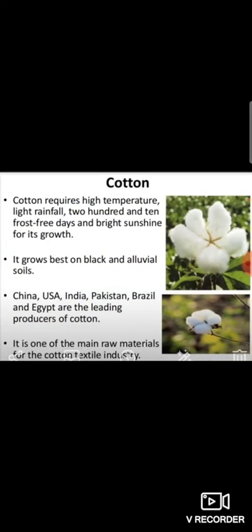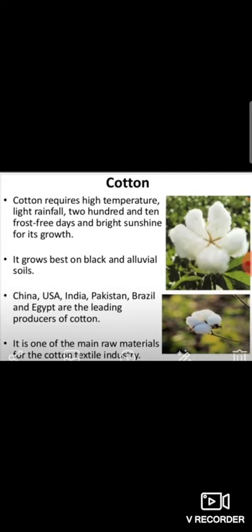Now, fiber crops. Cotton. Cotton is a fiber crop which provides raw material to the cotton textile industry. Cotton requires high temperature, light rainfall, 210 frost-free days, and bright sunshine for its growth. It grows best on black and alluvial soil. China, USA, India, Pakistan, Brazil, and Egypt are the leading producers of cotton. Now in India,